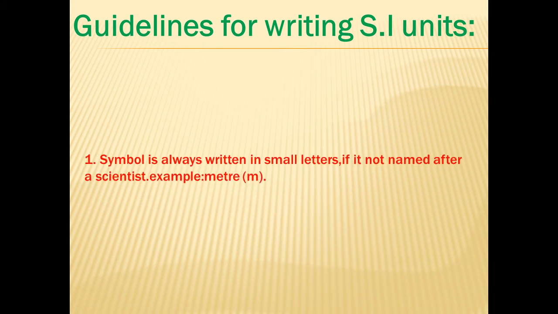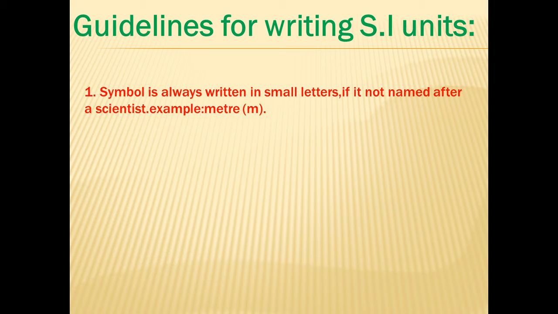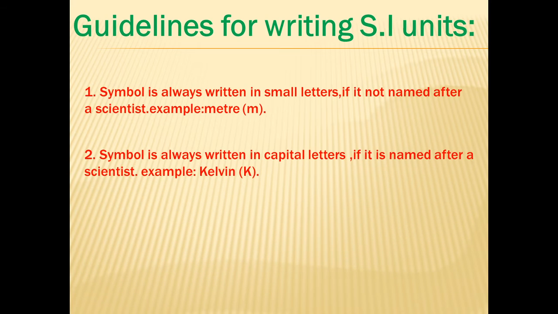There are some guidelines for writing SI units. First is, symbol is always represented in small letters if it is not named after scientist. For example, meter. Meter is not named after scientist, so we will write meter in small letter. Second, symbol is always written in capital letter if it is named after a scientist.